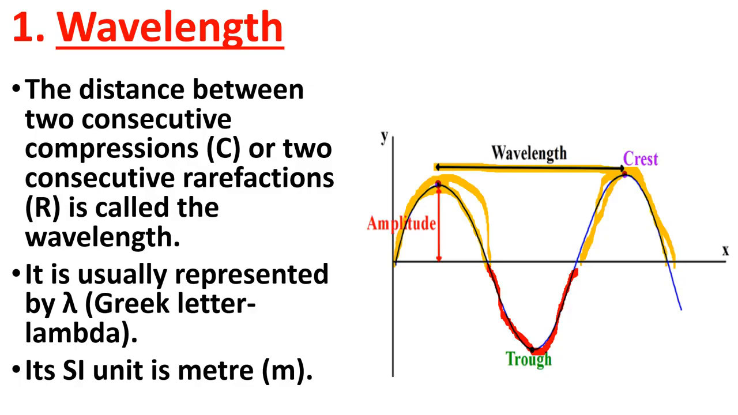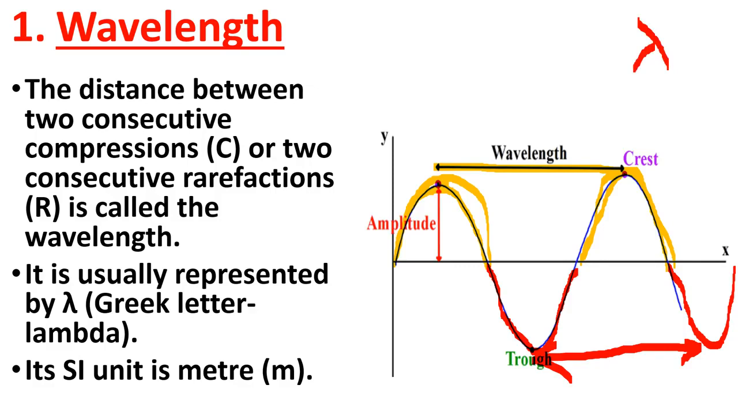Now again see, if I take two consecutive rarefactions. Okay, suppose this is one wave, so this is the second wave. So these two are consecutive rarefactions. This is the first rarefaction, this is the second rarefaction. So they are consecutive. So this is the wavelength. Okay. So are you clear about wavelength? Now this wavelength is represented by lambda. This is how you need to draw the lambda. Okay. This is how the wavelength is represented.